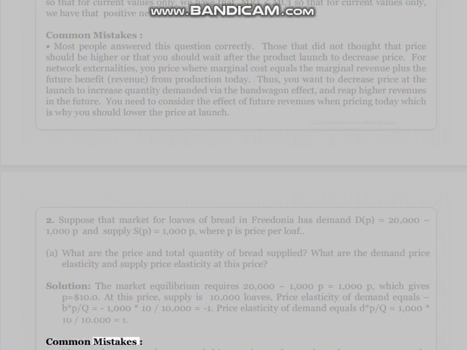Common mistakes. Most students correctly answered this question. A few students forgot to compute the demand and supply elasticities. Some other students forgot that the demand elasticity was negative. An increase in price results in a reduction in demand, while the supply elasticity is positive. An increase in price results in an increase in production.